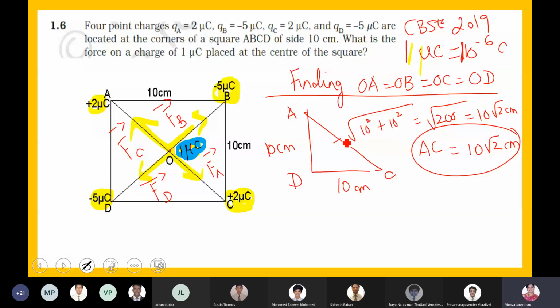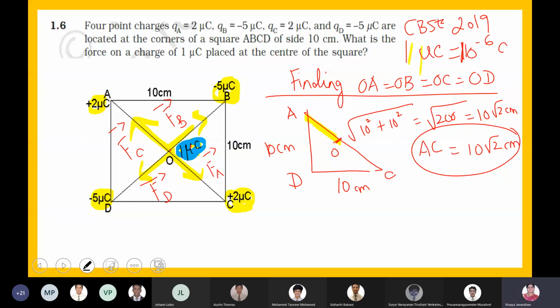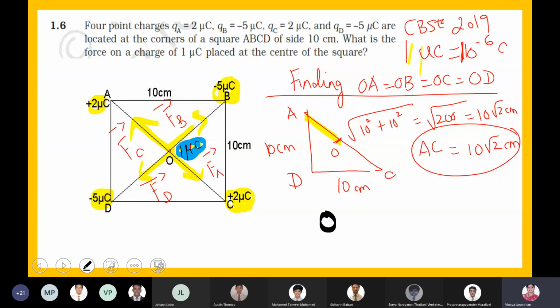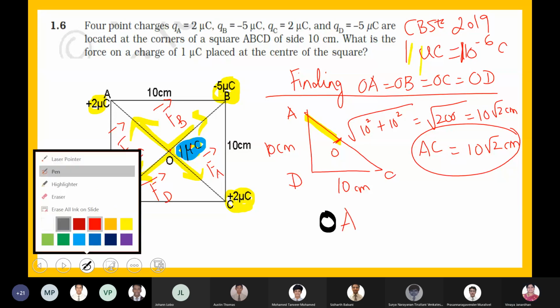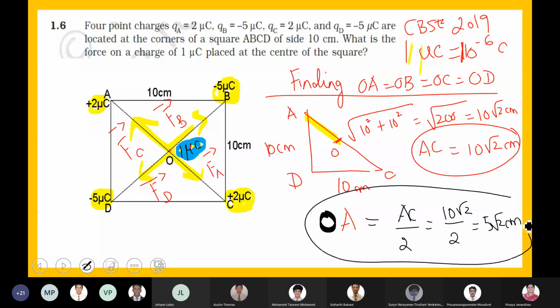Now OA is the midpoint of AC, right? So then what will be the value of OA? 5 root 2. OA is AC by 2, so it is 10 root 2 by 2, or it is 5 root 2 centimeter. Is this clear? Is this clear, boys?